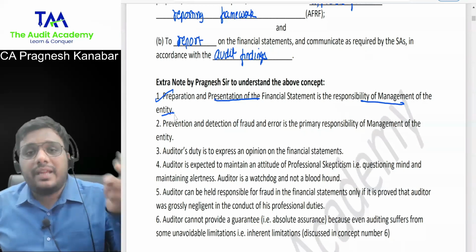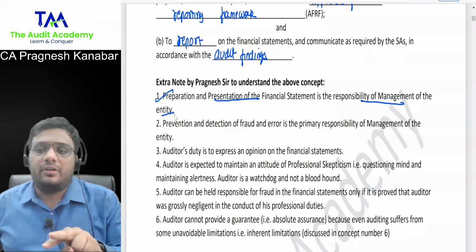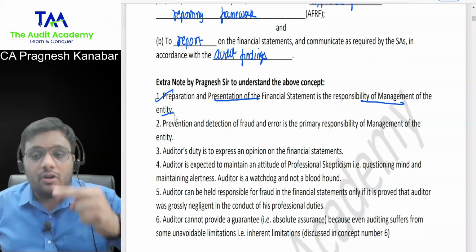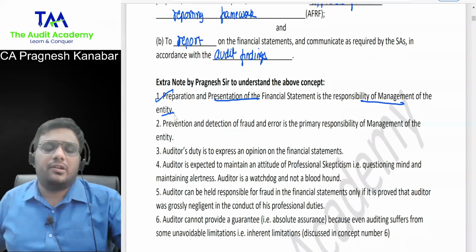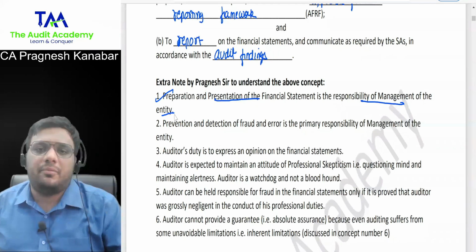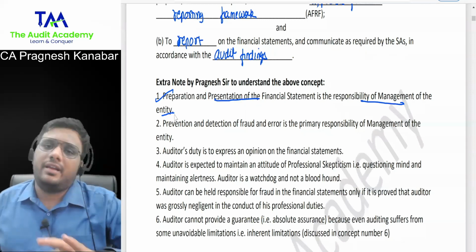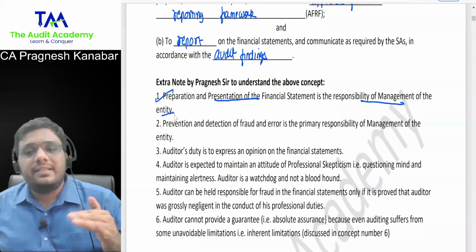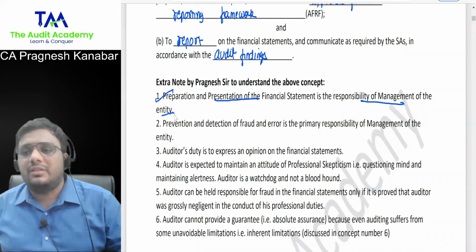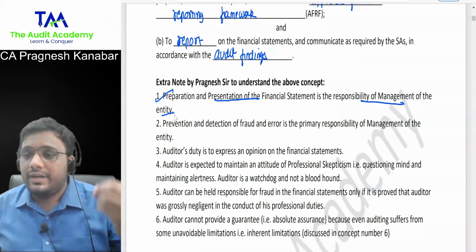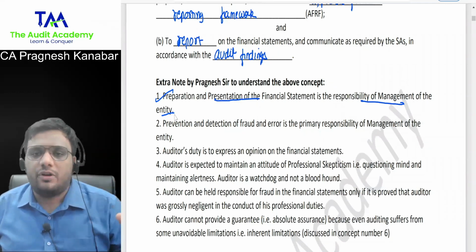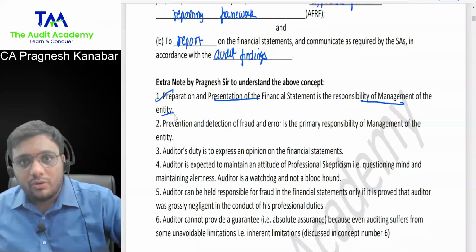Whether auditor will be held responsible or not depends upon whether auditor has performed his work properly or not. Because if auditor did not take proper care while performing the work, only then auditor can be held responsible. So whenever someone is questioning you about whether auditor is liable for failure to detect fraud or not, for that you have to look at these points.